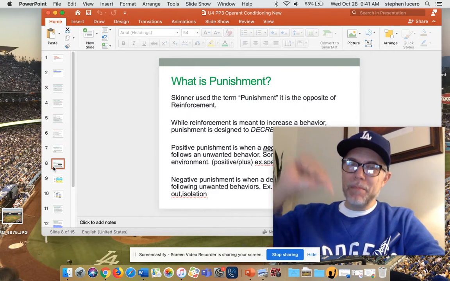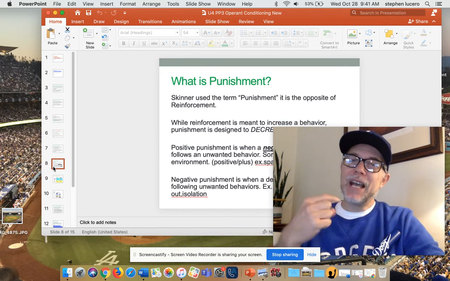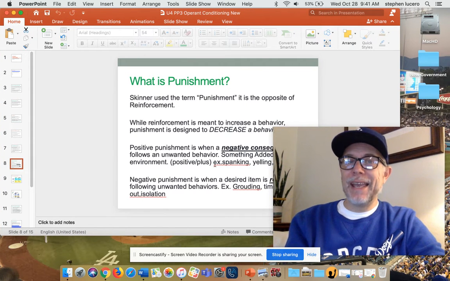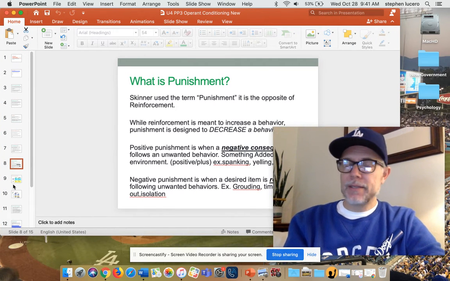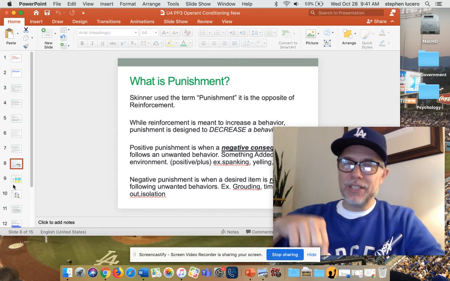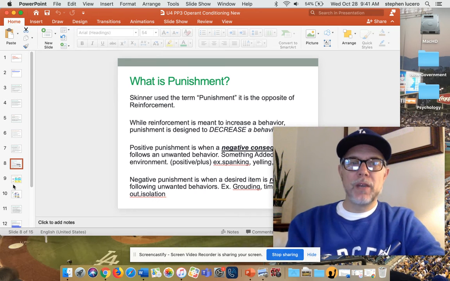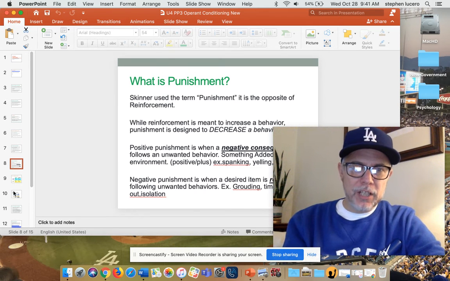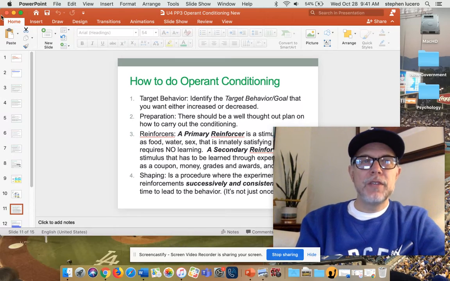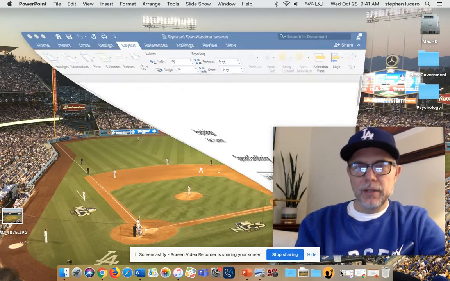And then to diminish a behavior, again, we looked at what you do, and that would be punishment. As it says in the slideshow, we have both positive and negative punishment. Positive punishment is when you add to the environment to decrease a behavior, like yelling, spanking, tone of voice, all of those decreased behaviors. So once you have your head around that, and there's a couple of graphics and how to do it, you're then going to go to the actual worksheet.